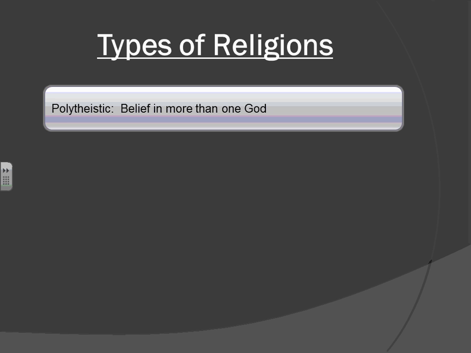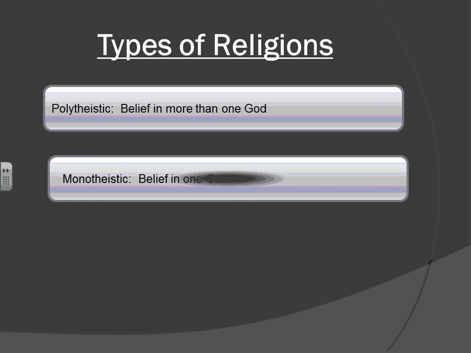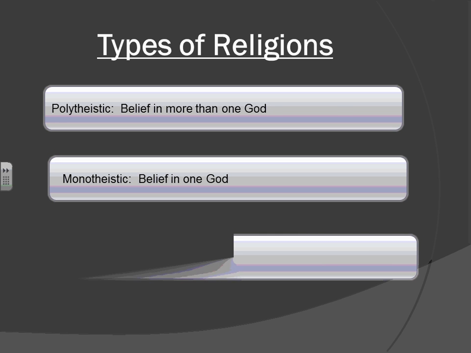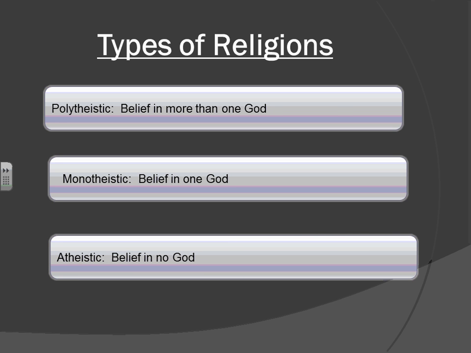So if one religion believes in more than one God, then the second type of religion believes in only one God, and that is monotheism or monotheistic. That is the belief in one God. And then if you believe in no gods, you are atheistic, or a belief in no God. So a very easy way to remember this is: polytheistic, belief in more than one God; monotheistic, the belief in one God; or atheistic, the belief in no God.